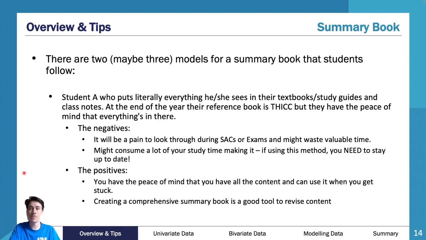And then summary book. Look, there are two main ways you can do a summary book. I'm not going to go through it in super detail, but think of it as doing a really big summary book versus doing a really small summary book. Now, why I say there's maybe three is that you can do a big summary book with a little summary book at the end.